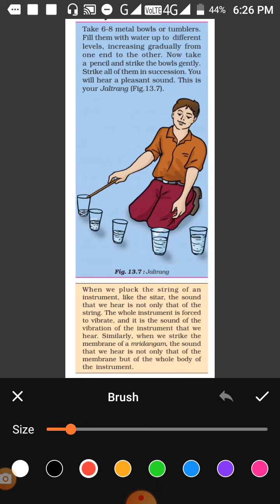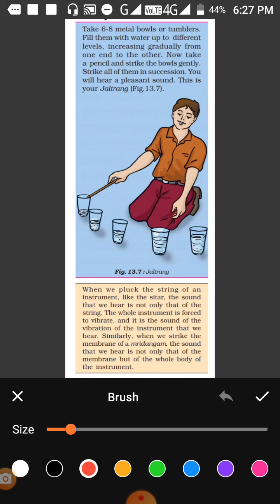The glass which has less water will have more air in it and its sound will be flat, and the glass which has more water will have less air column, so its sound will be different. So this is a simple instrument which is called Jal Tarang, and this just shows how sound is produced due to vibration. What vibrates in the Jal Tarang is the air above the water, when you hit the instrument.